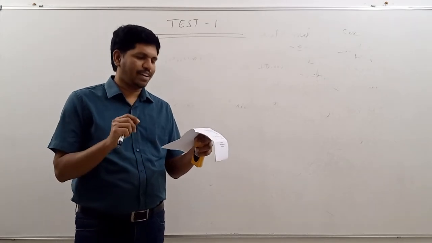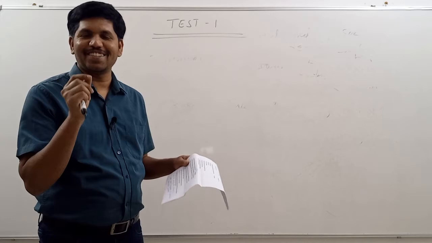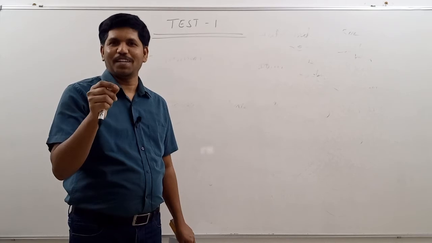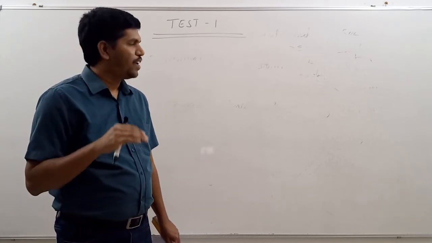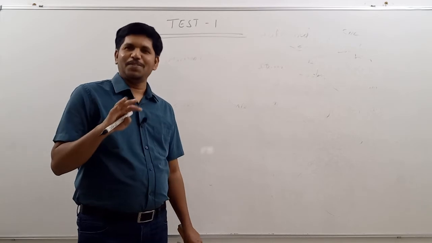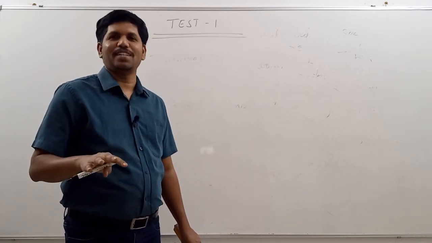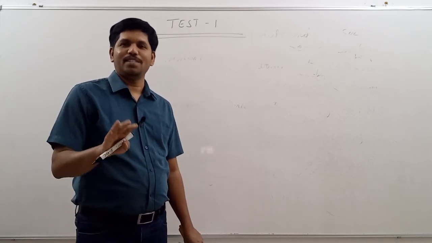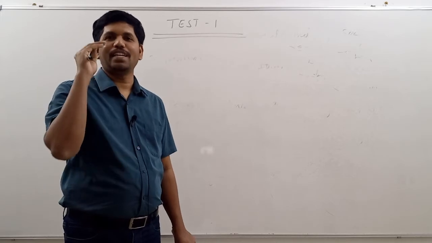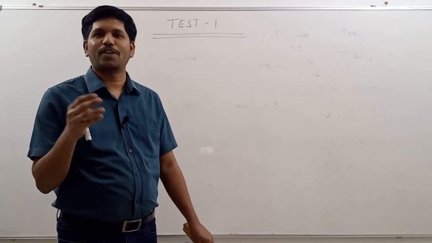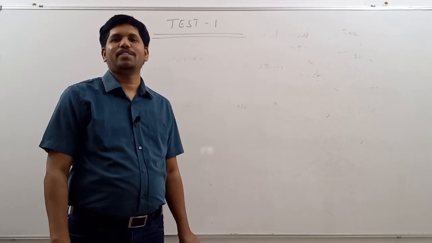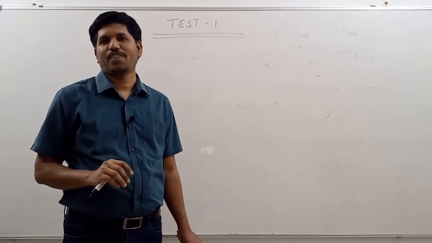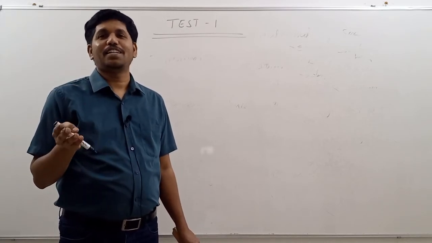The next question is, explain the adjustments of humans to high altitude environment. This is a tricky question. Students have to understand very clearly. If you go to higher altitudes, many students committed this mistake. Why? Because many students went through the PNAD textbook. But please remember, if you go to higher altitudes, there will be a decrease in concentration of oxygen, a decrease in partial pressure of oxygen. So to compensate for it, in order to get a sufficient amount of oxygen supply to the body, some changes take place. But if you go to higher altitudes, temperature also decreases.